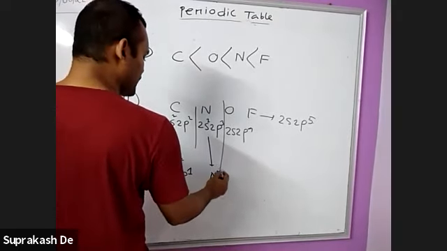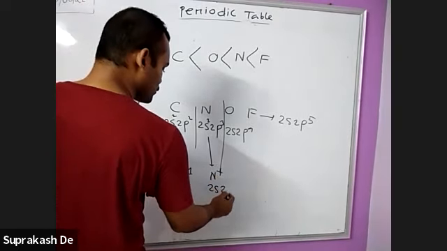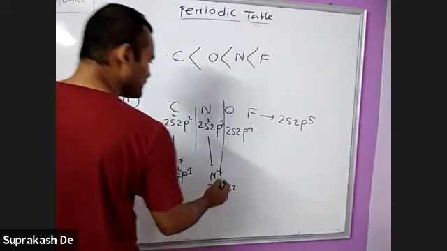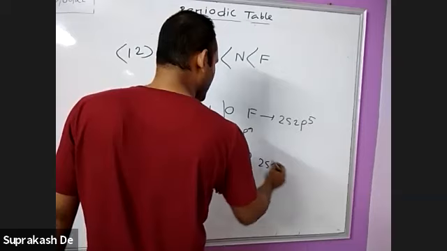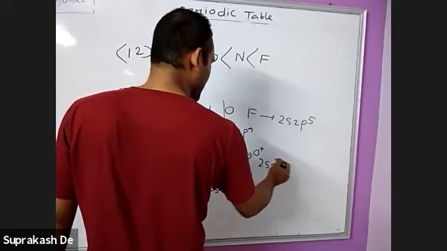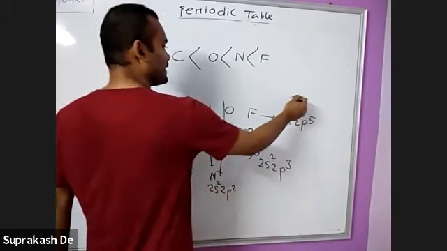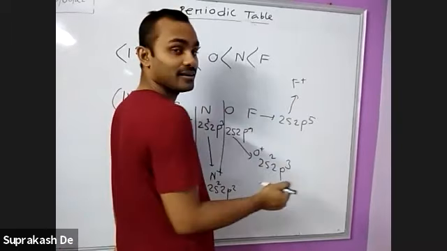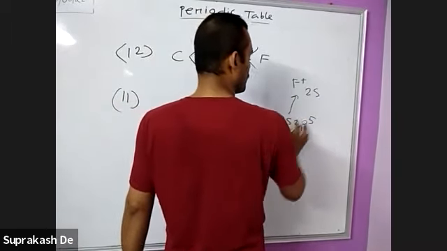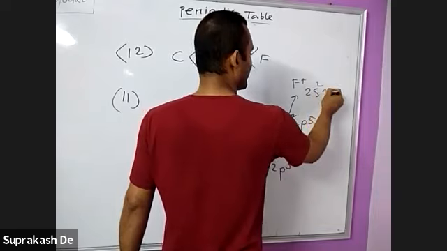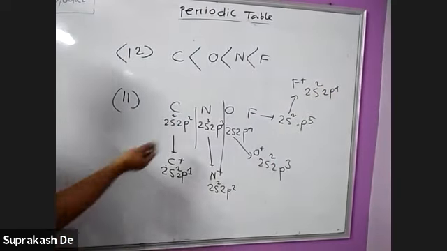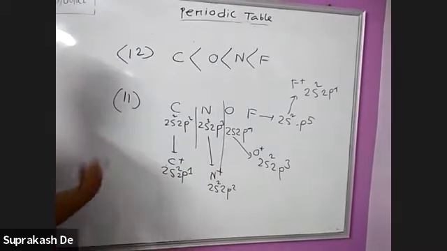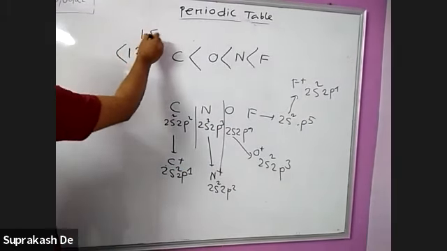Nitrogen becomes nitrogen plus, 2s2 2p2 only. Oxygen plus is 2s2 2p3. Fluorine plus is 2s2 2p4. Now you arrange this. This is the first IE order.